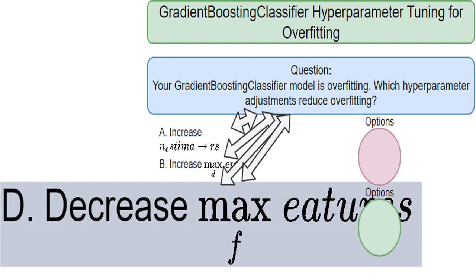By decreasing max_features, we force each tree to consider fewer features when making decisions. This simplifies the model, reducing its capacity to overfit. Think of it as simplifying the problem. You focus on the most important factors and avoid getting distracted by irrelevant details. This leads to a more generalized, robust model.